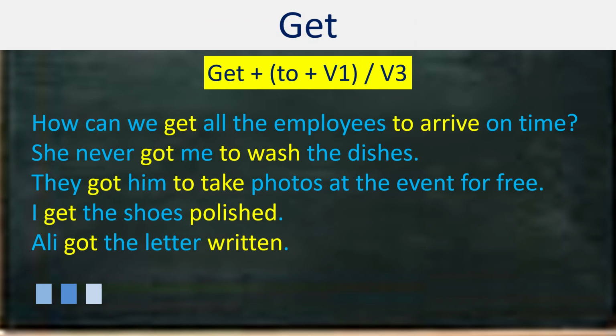For example, how can we get all the employees to arrive on time? So it is active structure, you use full infinitive, to arrive. She never got me to wash the dishes. Again, it is active structure. They got him to take photos at the event for free. Again, it is an active structure.